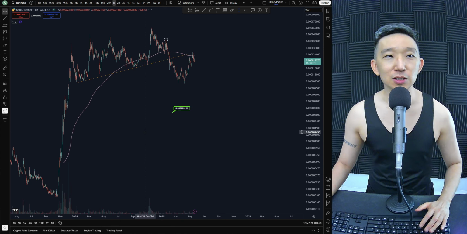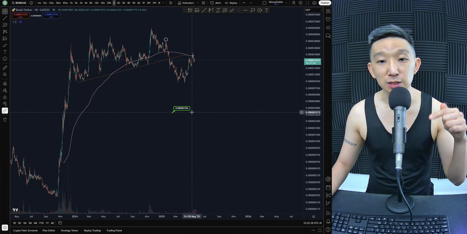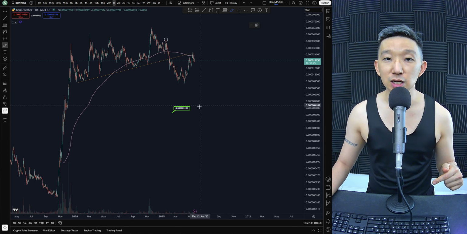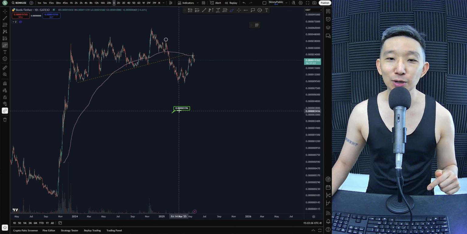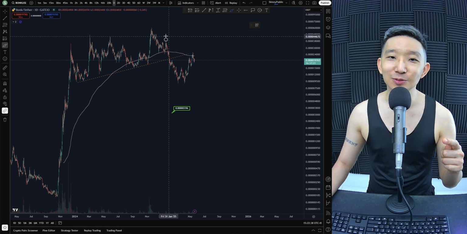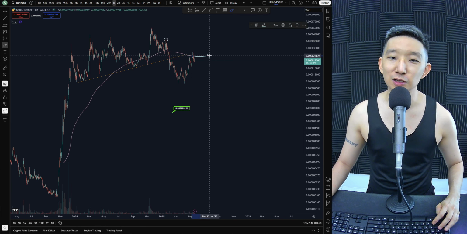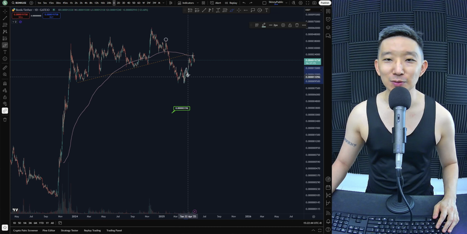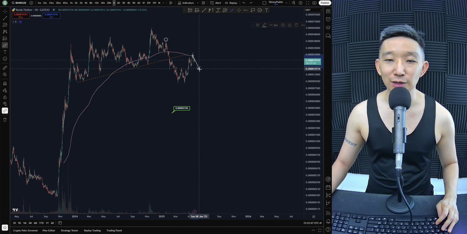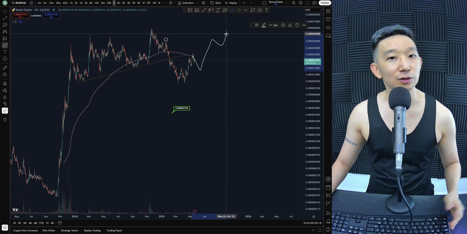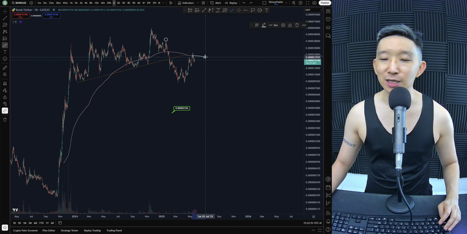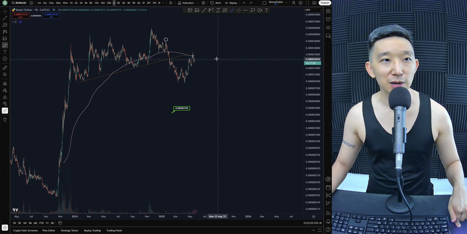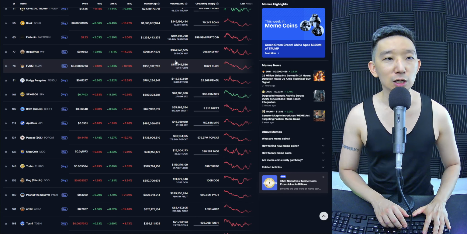BONK against USD. So for BONK, we actually have a target towards the downside at 3196. Is this target still valid? Yes. At what point will this target be invalidated? We take out these highs, we go above the skinny pink line. Invalidated. There is a possibility though, right? Because this is a 1, 2, 3, 4, 5, right? If we get a wave 2, we get a wave 3, 4, 5. We could be going higher. But anyway, we're still under the skinny pink line. So the trend is still largely bearish for BONK.